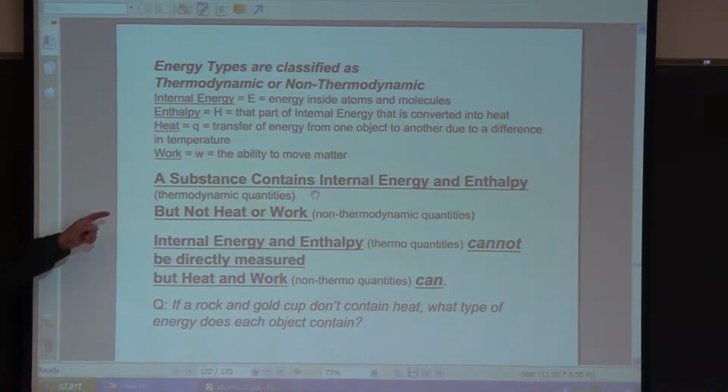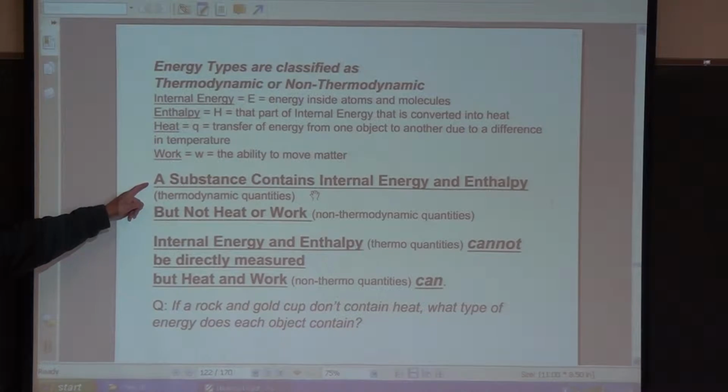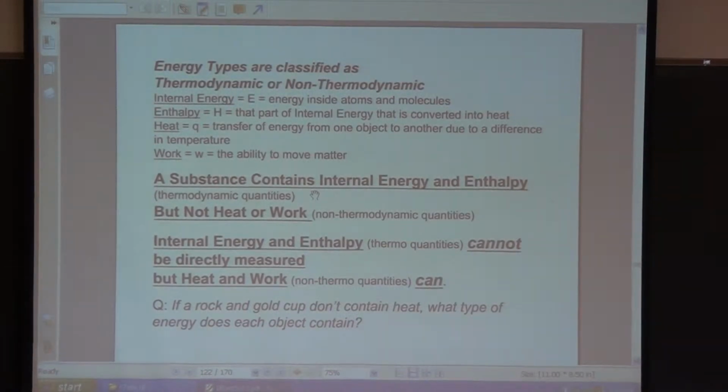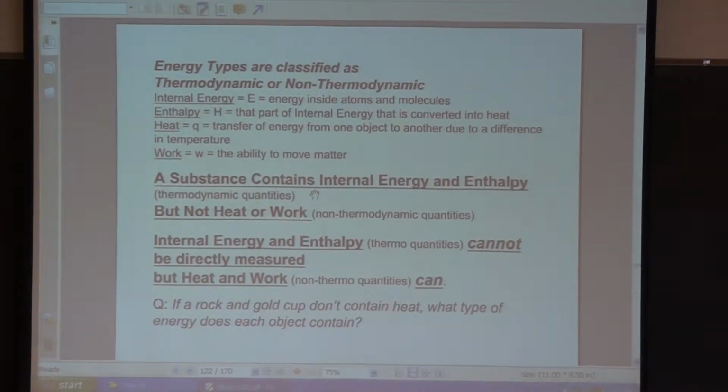Okay, so again, if a substance contains that type of energy, that's called a thermodynamic quantity. If it doesn't contain that type of energy, that's a non-thermodynamic quantity. Now it turns out that these thermodynamic quantities, internal energy and enthalpy, cannot be directly measured. However, heat and work can be directly measured.